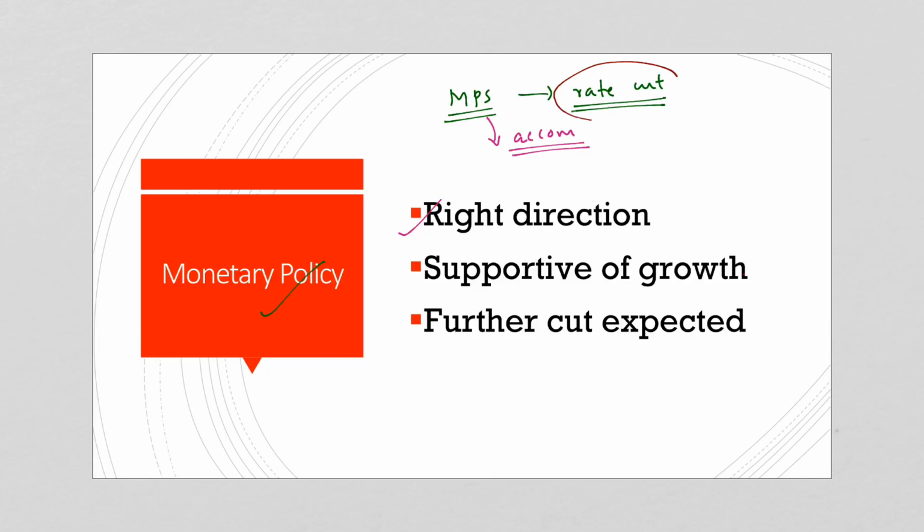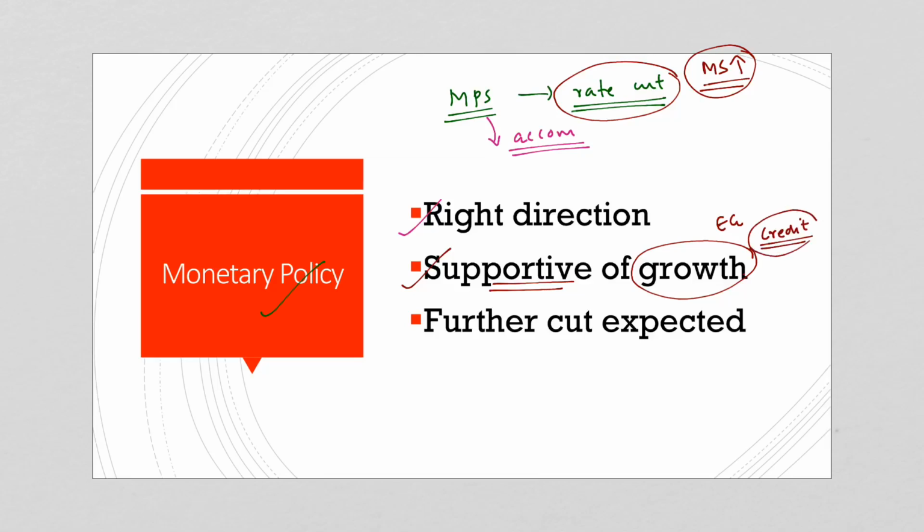When there is a rate cut, it essentially means that money supply in the economy is going to increase. Now, this is in the right direction. The Monetary Policy Committee has adopted a supportive monetary policy. This is supportive of growth, because for economic growth, credit is a very essential factor. So, by introducing a rate cut, there will be more growth in the form of increased credit supply. Increased credit supply leads to more economic growth.